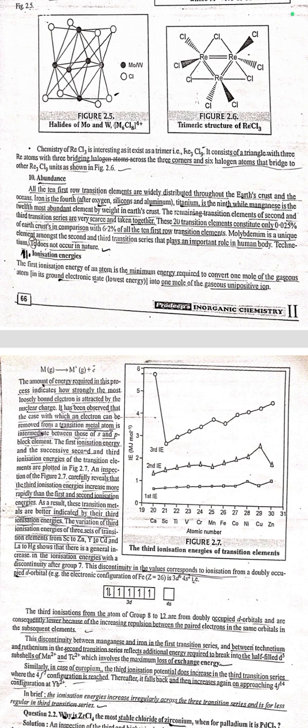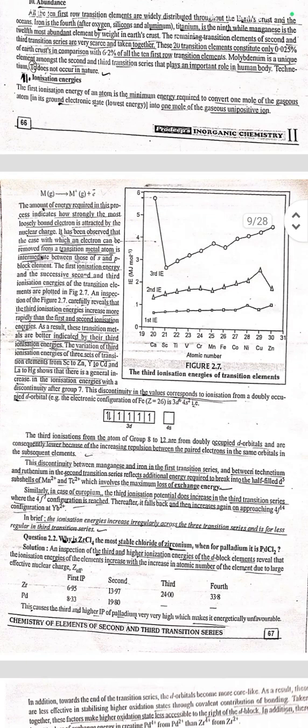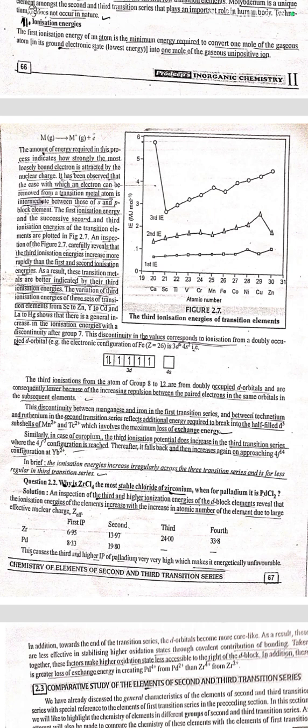The variation of third ionization energy of the three sets of transition elements, from scandium to zinc, yttrium to cadmium, and lanthanum to mercury, shows a general increase in ionization energy with a discontinuity after group 7. The discontinuity in the value corresponds to ionization energy from doubly occupied d orbitals. The third ionization energies from the atoms of groups 8 to 12 are from doubly occupied d orbitals and are consequently lower because of the increasing repulsion between the paired electrons in the same orbitals.